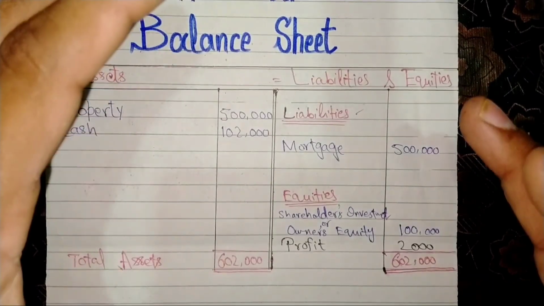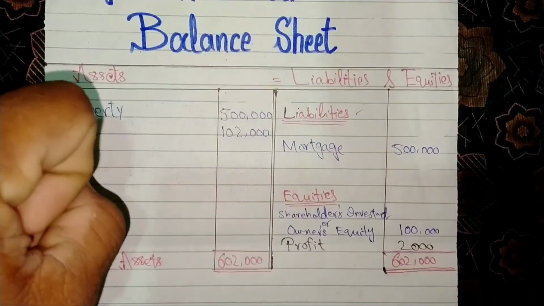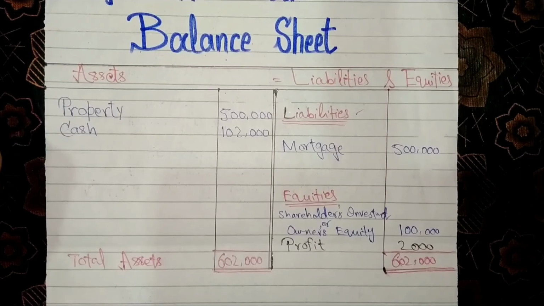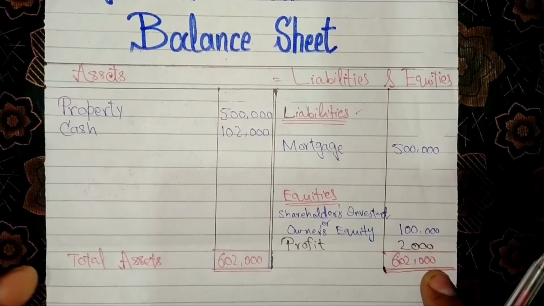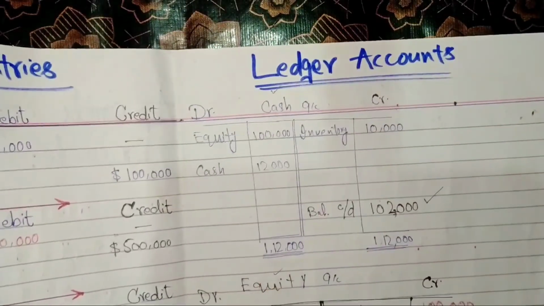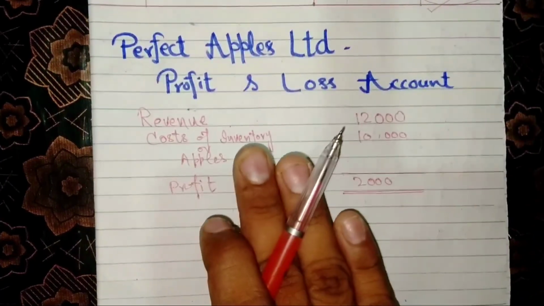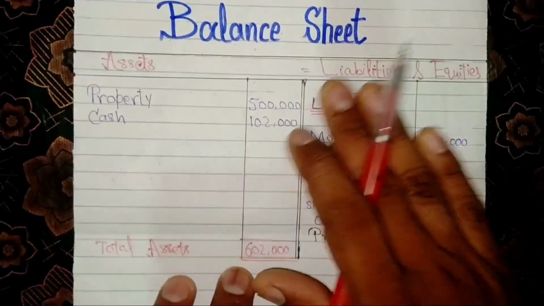Both sides balance as an effect of one transaction depending on the double entry accounting system. Whether you are making journal entries of the business, whether you are making ledger accounts of the business, whether you are making trial balance of the business, whether you are making profit and loss statement of the business, whether you are making balance sheet of the business.